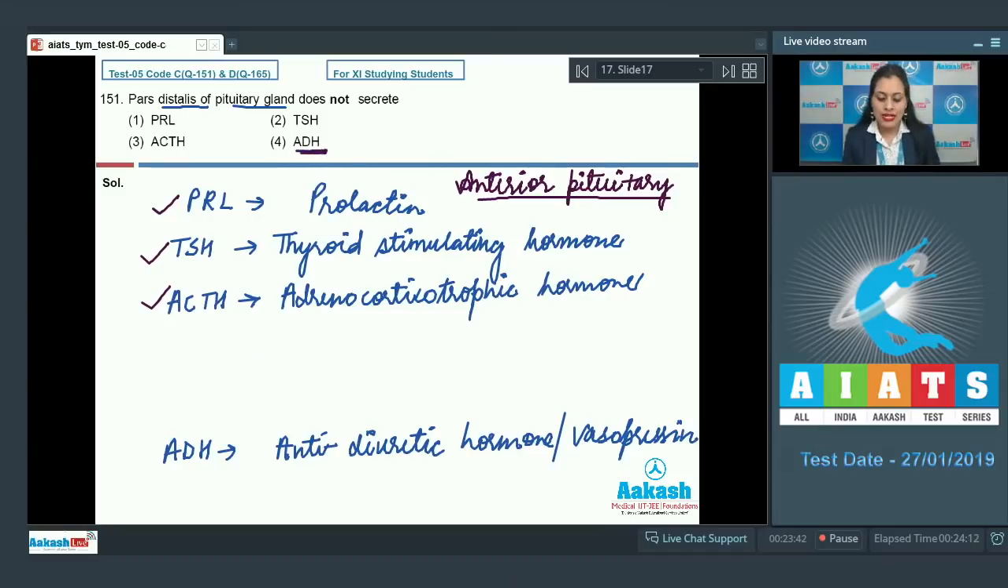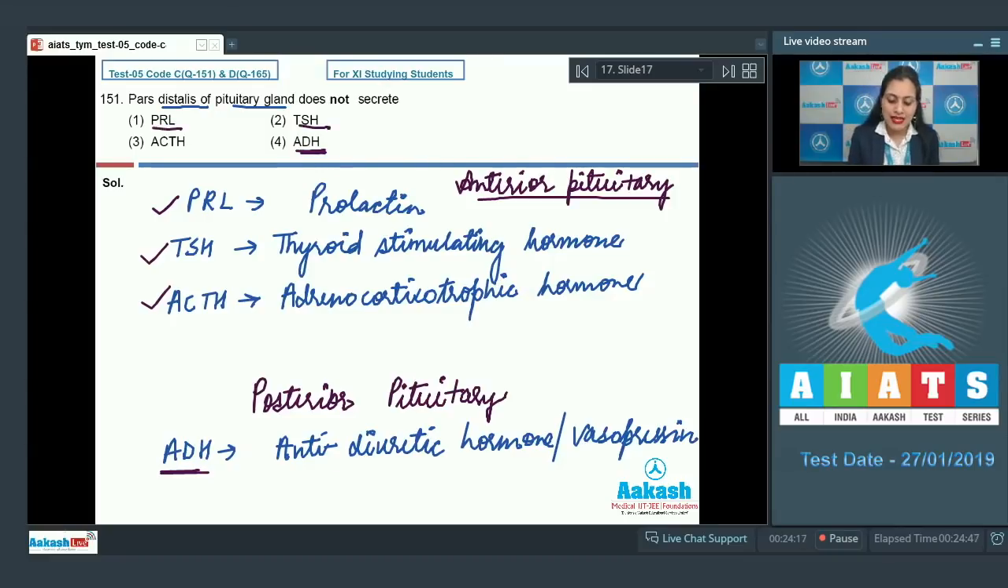On the other hand, this last option, ADH, which is antidiuretic hormone, is released from posterior pituitary. It's a hypothalamic hormone which is stored in posterior pituitary and released from there. PRL, TSH and ACTH are the incorrect options because these are released from anterior pituitary, whereas ADH is a correct answer to our question because it is released from posterior pituitary. So the correct answer to this question is option number 4. Let's discuss our next question.